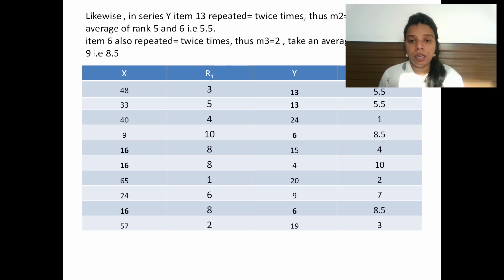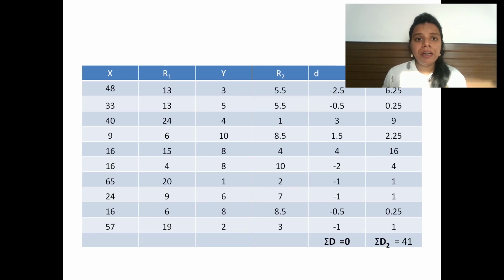If 6 were repeated thrice, 4 times or 5 times, m3 would be 3, 4, 5. But now it is again repeated twice, so m3 will be 2. Now I take an average of ranks 8 and 9, which is 8.5, so I assigned value 6 as 8.5, and then I take the difference of r1 and r2, which is 0. The sum of the differences is 0, which means I am going right again, and then I head towards d square and get the sum of d square.